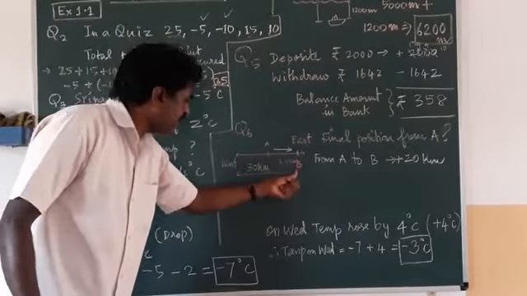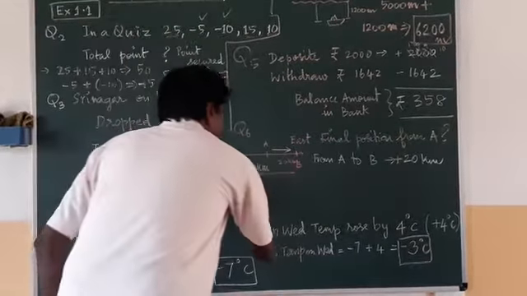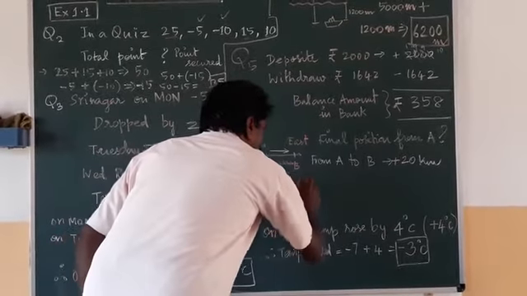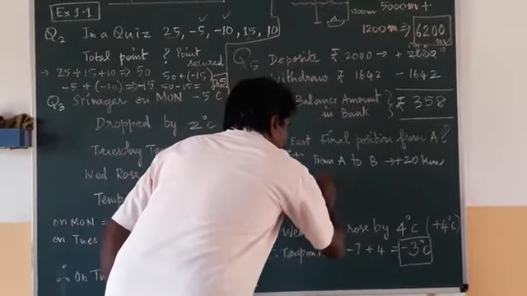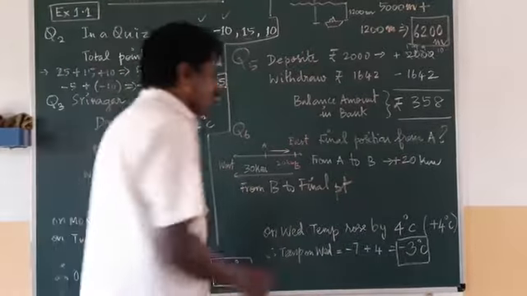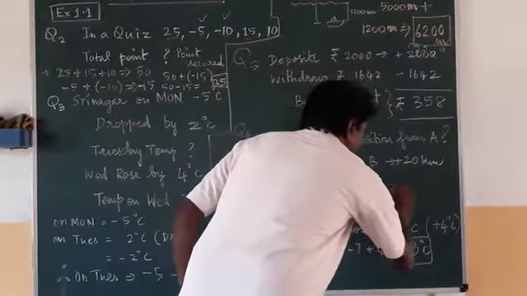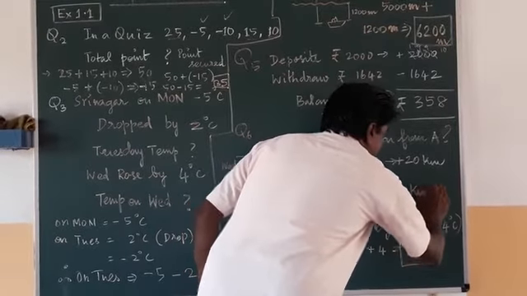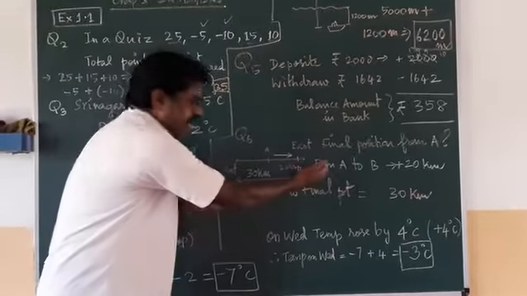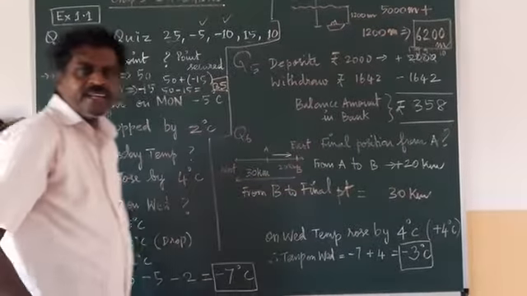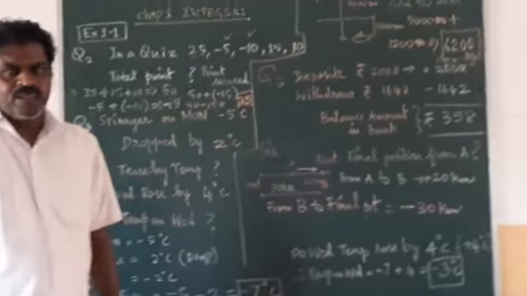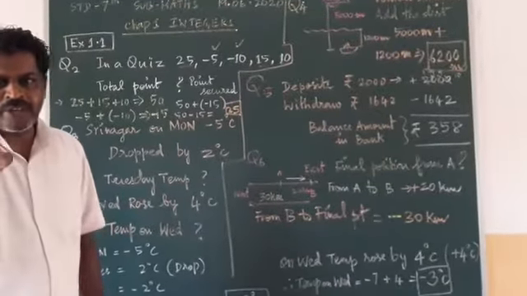And from B to the final point, 30 kilometer he is traveling. But he is coming in the reverse direction. So you have to write it as minus. Clear?